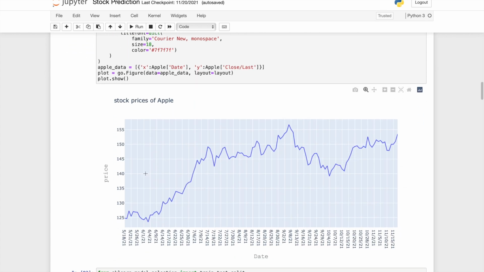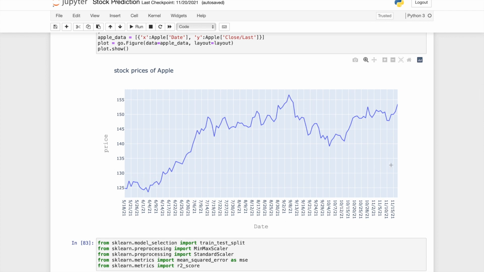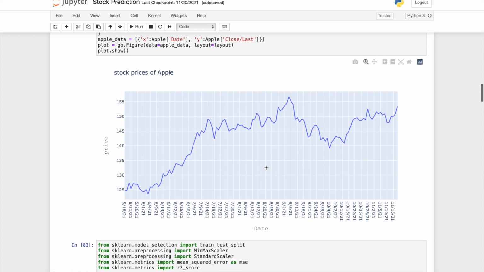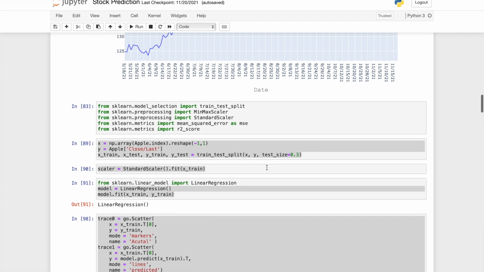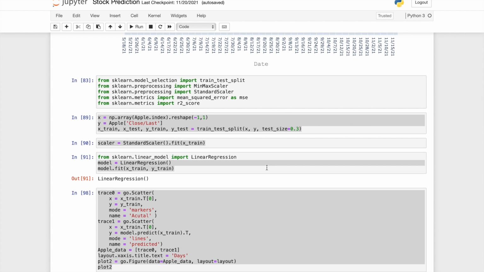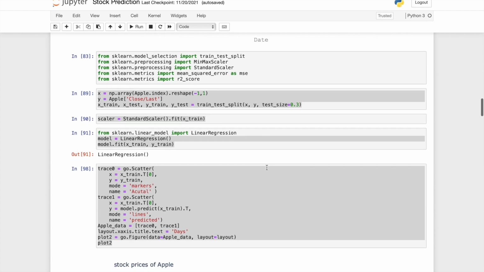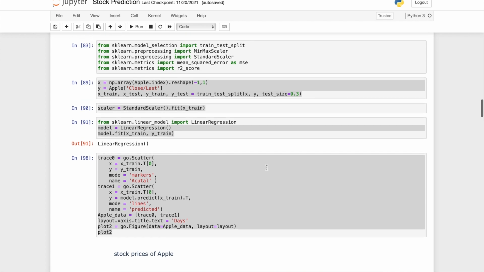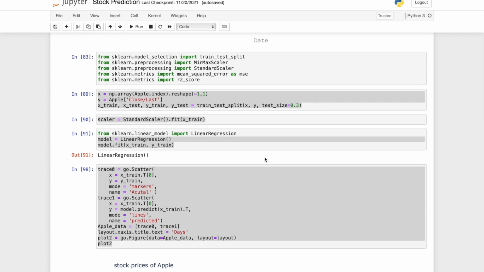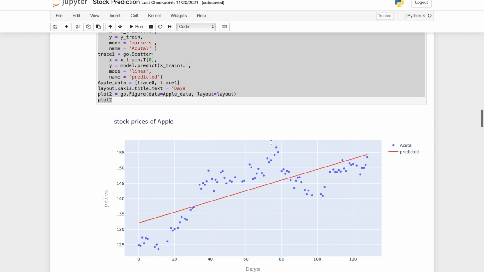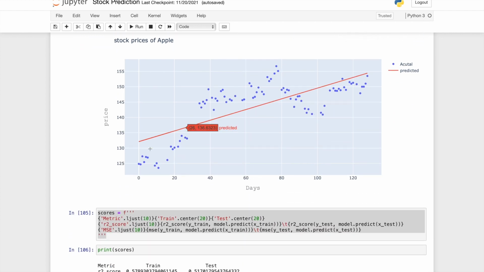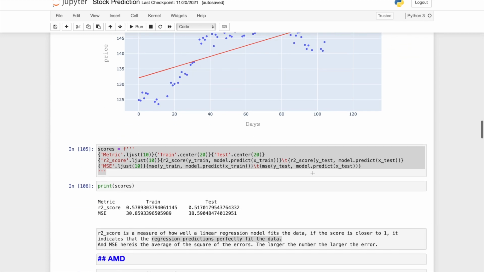And then we have the graph for the recent 6 months of data. Then I train the model. I use 70% of the data to train and 30% of the data to test it. And then we can plot our prediction in the graph and compare them. The red line here is the predicted price. As we can see, the price is going up in the future.